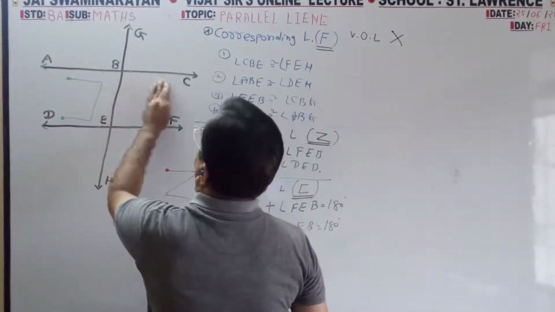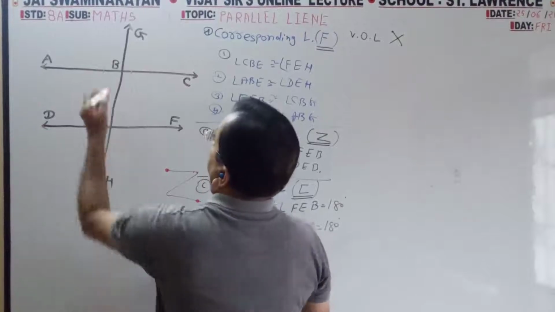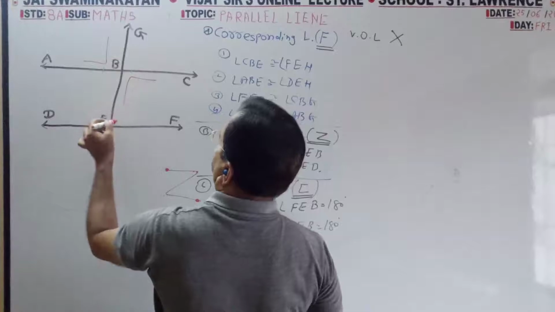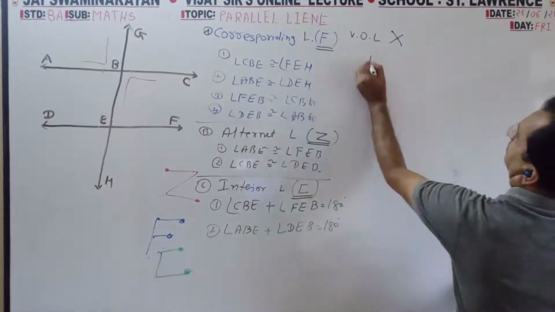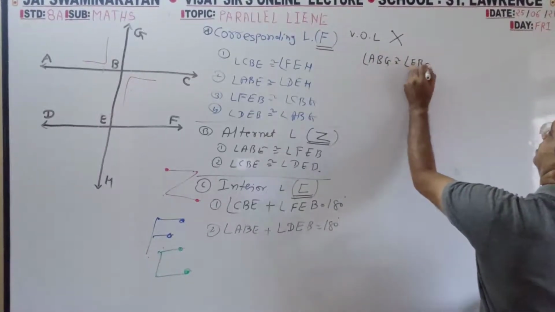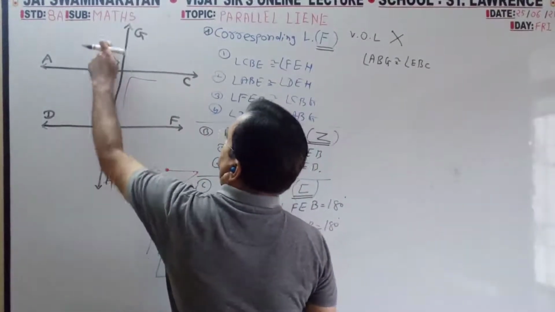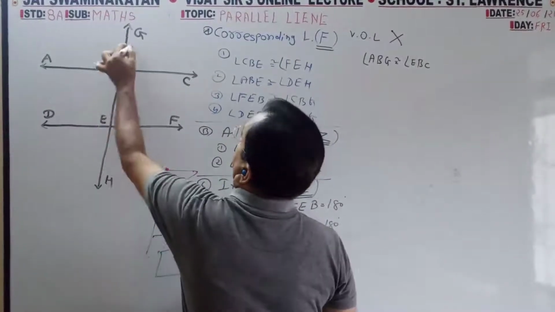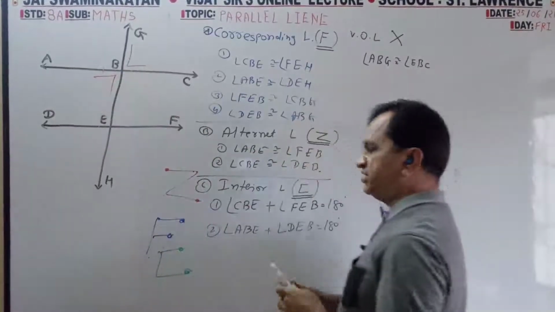So X, if it is X, so this and this angle: ABG, EBC. These are equal. If this is 60, this is 60. First pair done, second pair. So this angle, GBC.